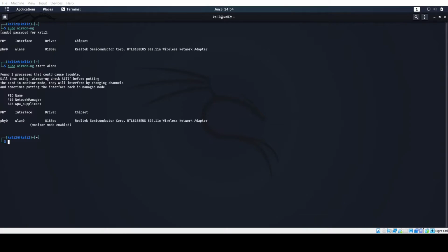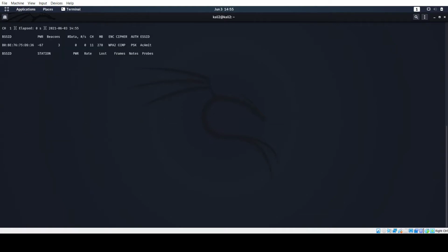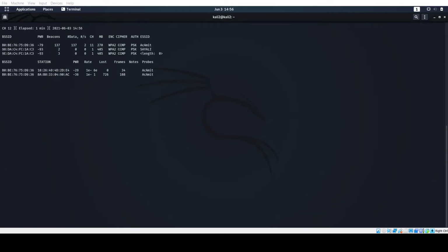Now the next thing is we have to find all the access points that are active. What we have to use is sudo airodump-ng WLAN 0. Okay, so as you can see we have the ESSID AC Amit, as we discussed in the slides, the network that we are going to use. The channel number is 11 and the BSSID is this.